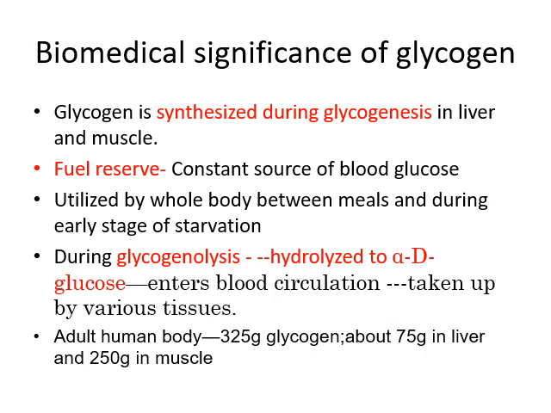An adult human body contains about 325 gram of glycogen, of which 75 gram is in the liver and 250 gram in muscle. Why? Muscle mass is more than that of the liver, isn't it? That is why, out of 325 gram, 75 gram is in the liver, but that itself contributes 5 to 6% of liver weight.